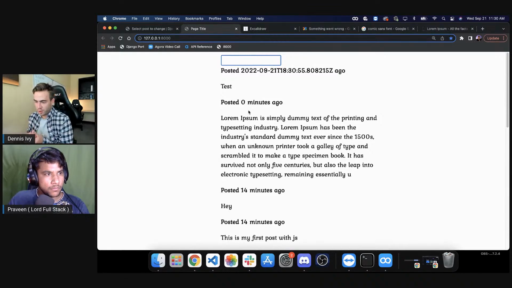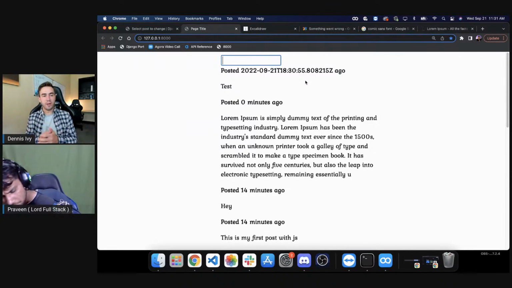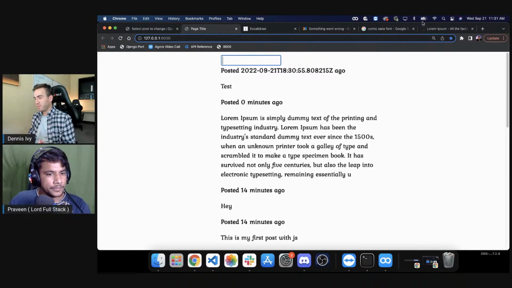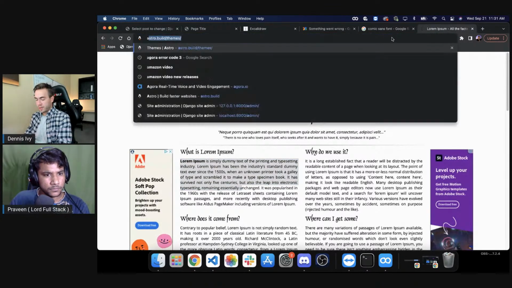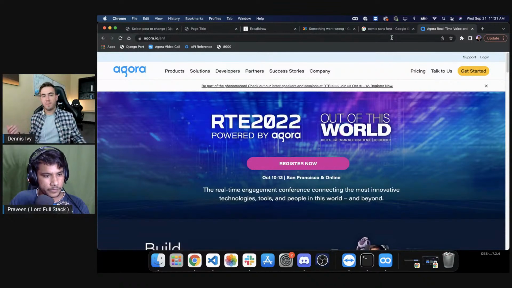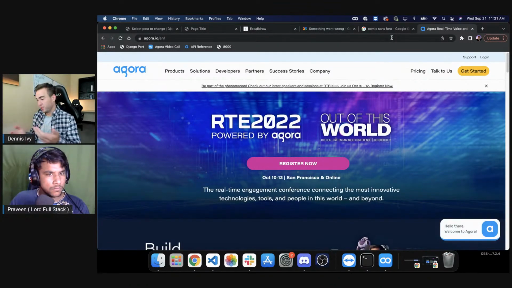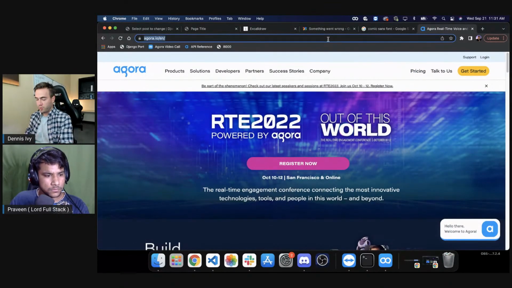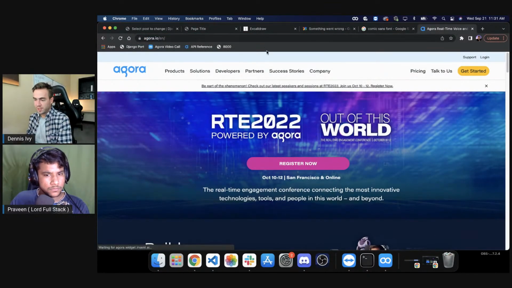Okay, so let's work on that real-time messaging. For the Agora part, essentially what we're going to do is create an account with Agora and download their RTM SDK. They have multiple SDKs. We'll download the Agora RTM SDK, then log into our account, configure an app, and get those app credentials and put them into our website here. So let's start with the SDK.